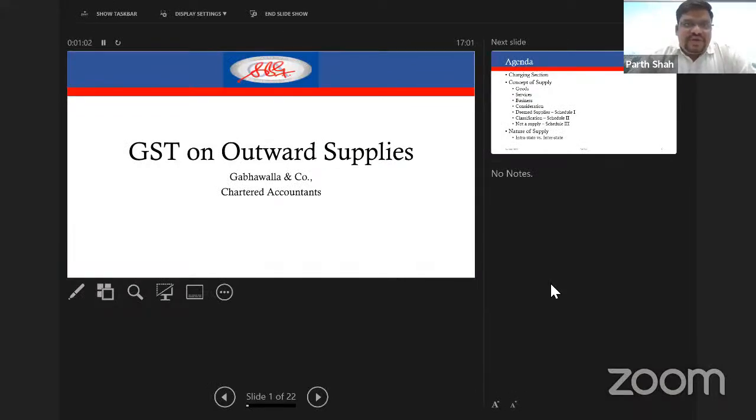Friends, today we'll be covering the topic of GST on outward supplies. It's a very important topic because outward supplies is the value or the transaction on which the tax is actually levied.